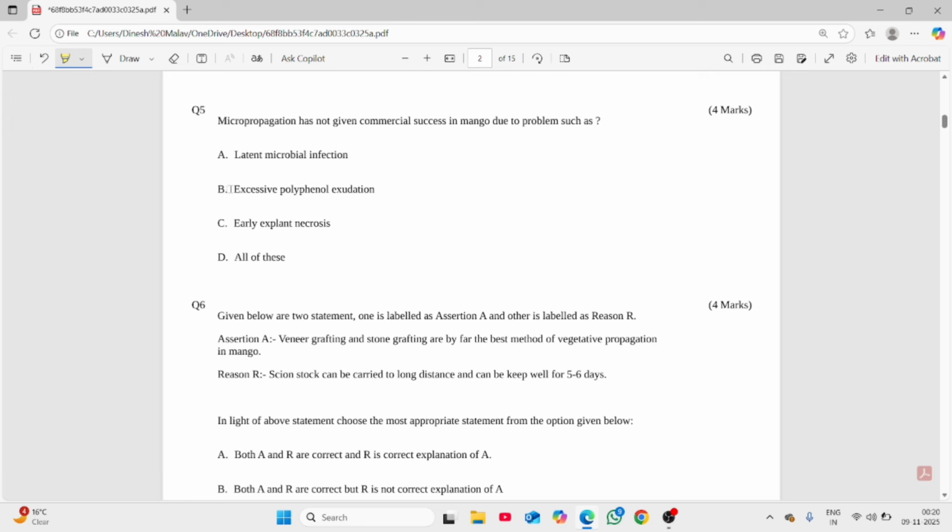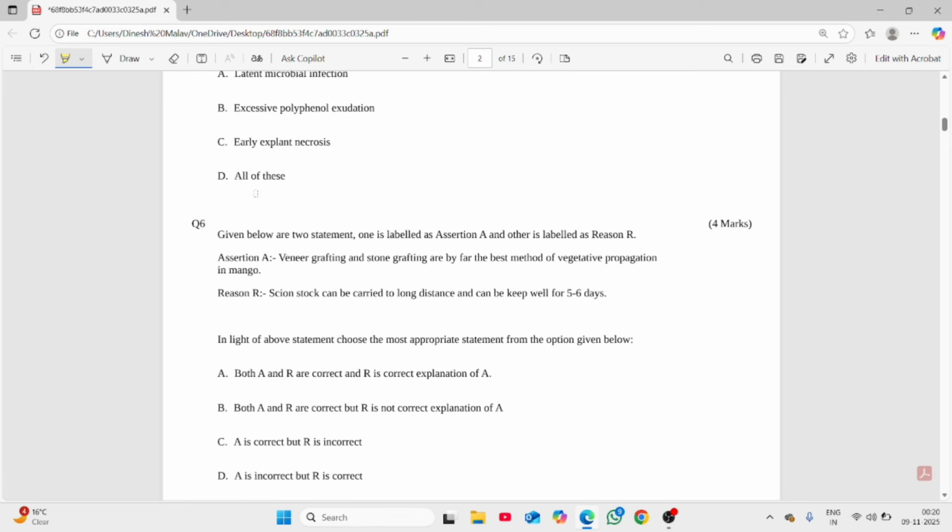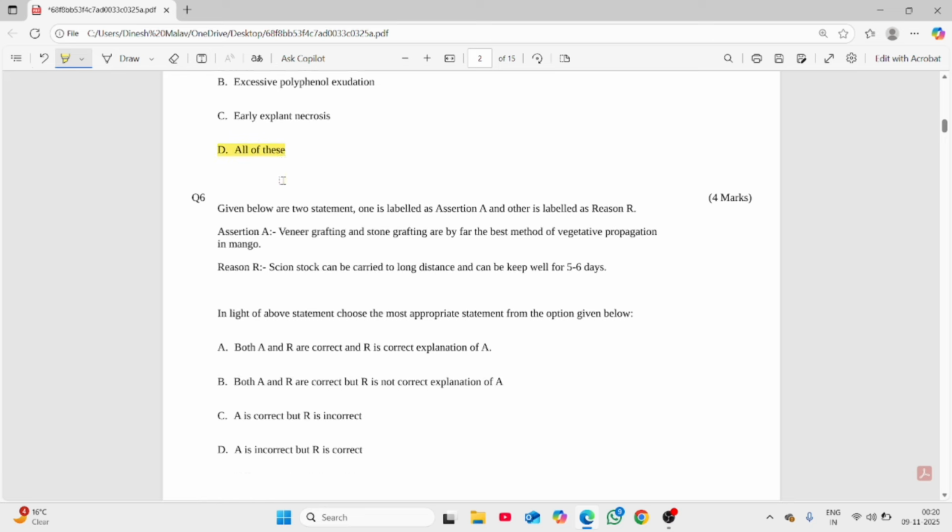So fifth question is, micropropagation has not given commercial success in mango due to problems such as latent microbial infection. It is correct. Second one is excessive polyphenol exudation. We have seen in multiple fruits, like when we do in vitro tissue culture in case of banana, this is also a major problem. Likewise, in mango, it is also a major issue. So early explant necrosis definitely is also correct. When explants regenerate in a tissue culture, they exhibit problems like necrosis of the apical region. So all of these are correct. So option D is correct.